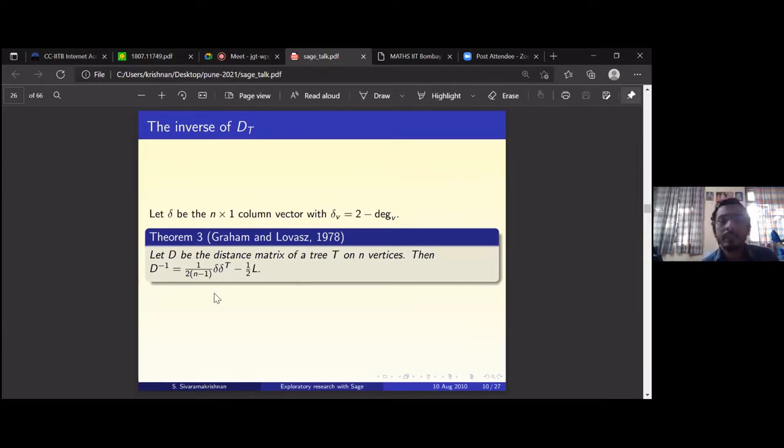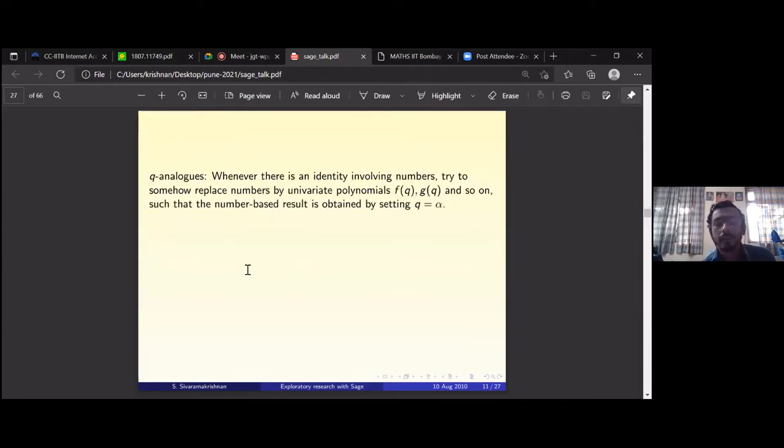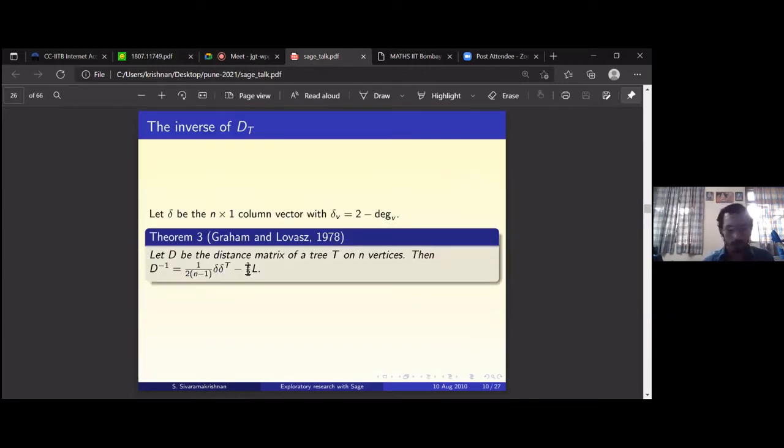So D inverse is a rank 1 update of a scalar version of the Laplacian matrix. That's what this result of Graham and Lovász says. The famous result. All right. So there are quite a few things known about this distance matrix of trees, D(T). There are quite a few things known, and it's an interesting area of research.